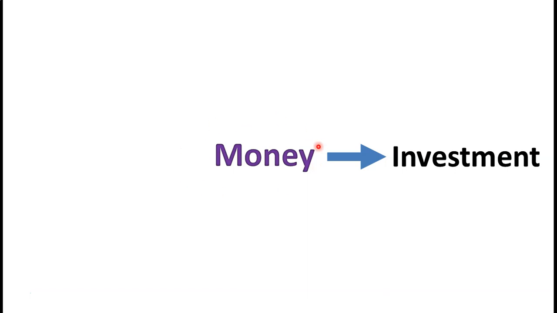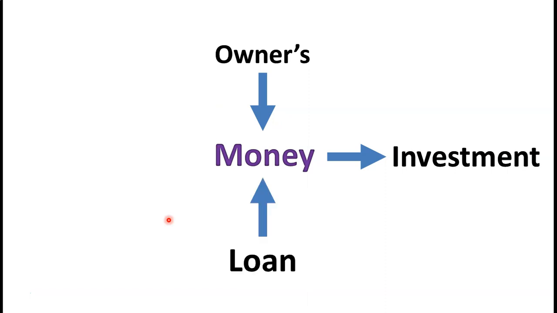And now the question is, where do you get this money from? There could be two key sources of this money which you are using to make an investment. One of the sources is the owner's capital. So one of the sources could be that the owner is investing his or her own money, or another source is that the owner is borrowing a loan or taking a loan from someone else to invest money.